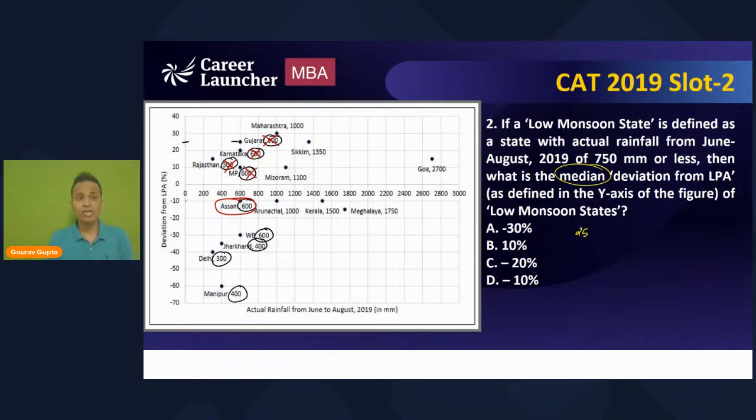So now look at what is the deviation for Assam. Deviation for Assam is -10. So the correct answer of this question will be -10. All right. So all the students who have given an answer, they have given it correctly. Wonderful. So Minakshi, Res, Isha, Soumyadeep, Adit, Harshal, Anisha, all of you are absolutely correct. Wonderful. Okay. I hope I'm able to help you out in understanding these questions.